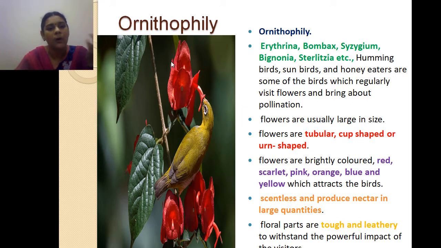Flowers of the ornithophilous type are usually large in size and they are tubular. You see this flower, it is tubular, cup shaped or U shaped. U shaped means somewhat U shape.